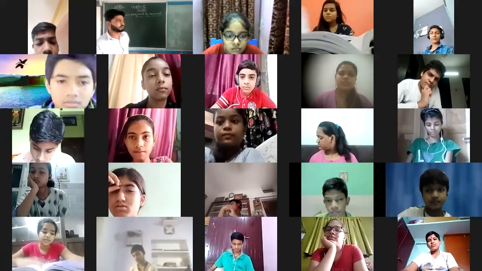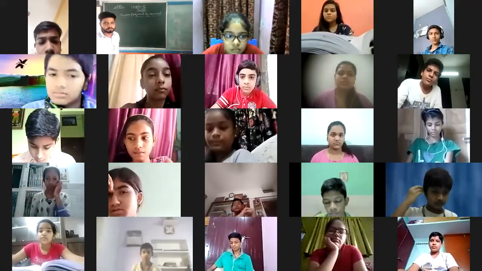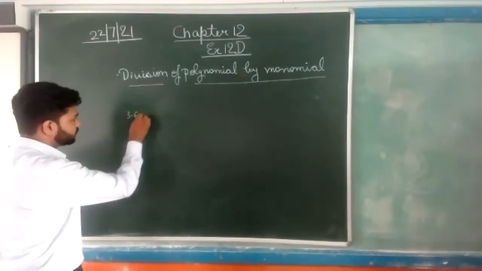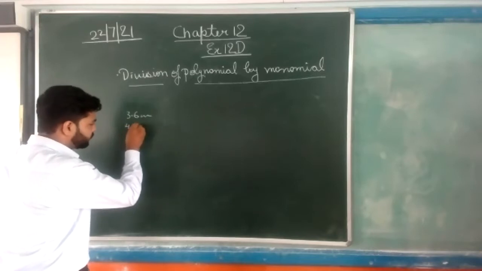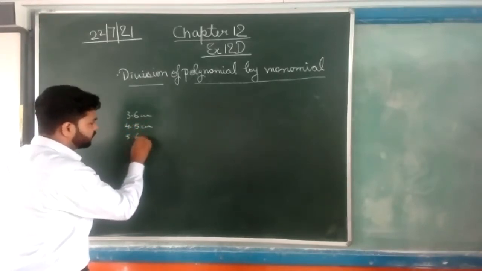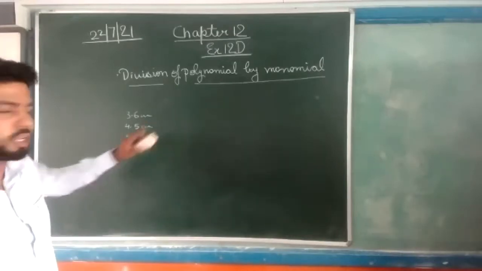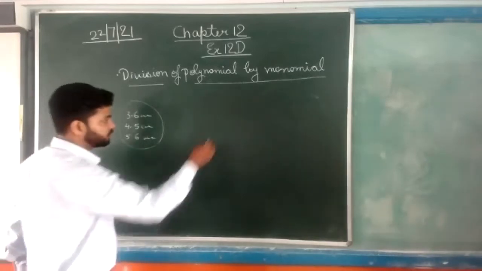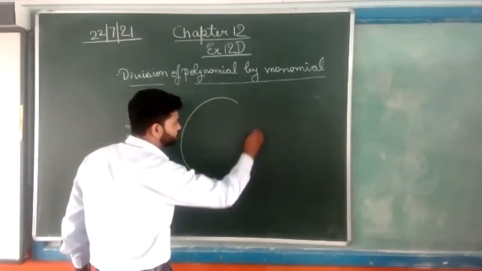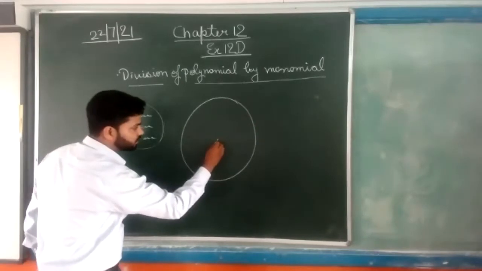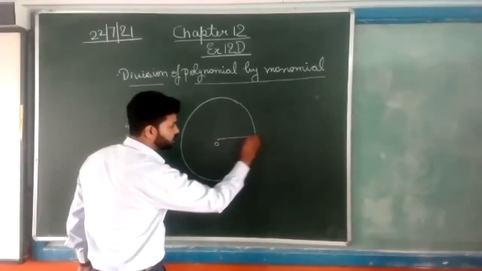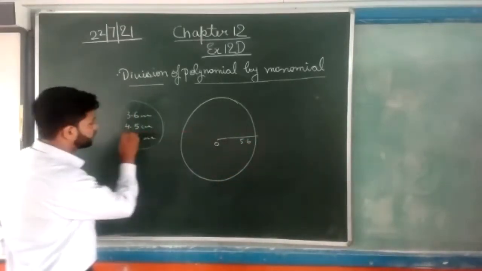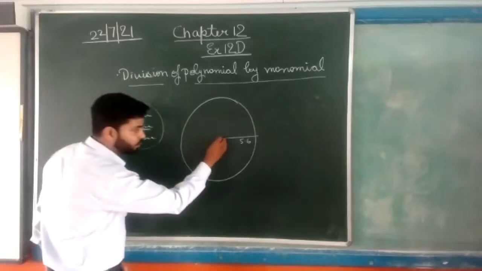Now, in the circle chapter, look at question number 1. It has given 3.6 centimeter, maybe 4.5 and 5.6. Let's suppose this is the question, and you have to draw circles with these radii with the same center. So first, we will draw with this center, let's suppose of 5.6. Again, we have to draw the circle with radius 4.5 with the help of this same center.